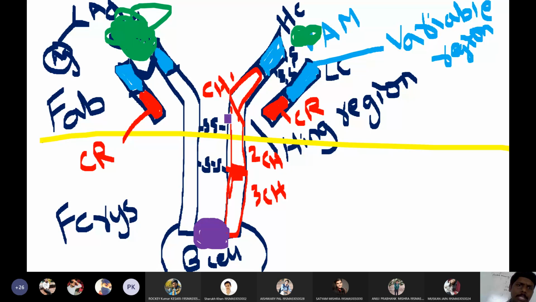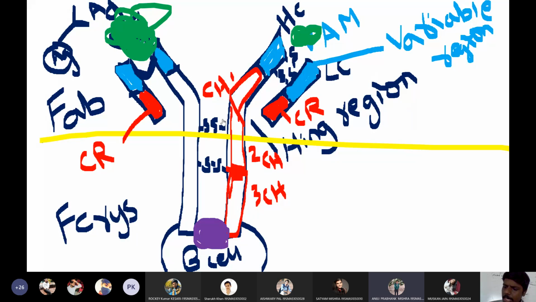Both the heavy chains will be connected by disulfide bonds. So this is the structure of antibody. Whatever textbook you take, the same story will be there in a different manner, but this is the basic concept of structure of antibody. Is this clear for everyone, students? Shall I move forward? Is structure clear for everyone? Perfect.